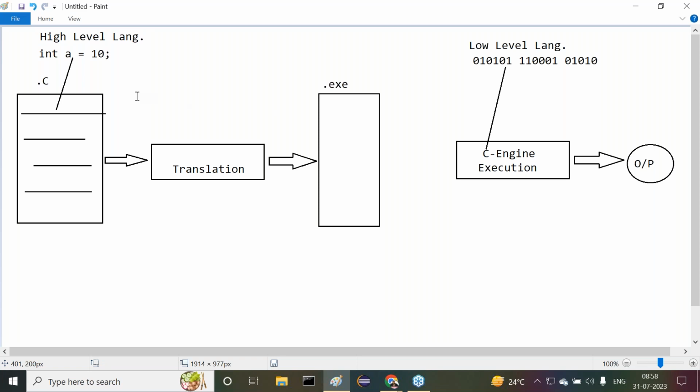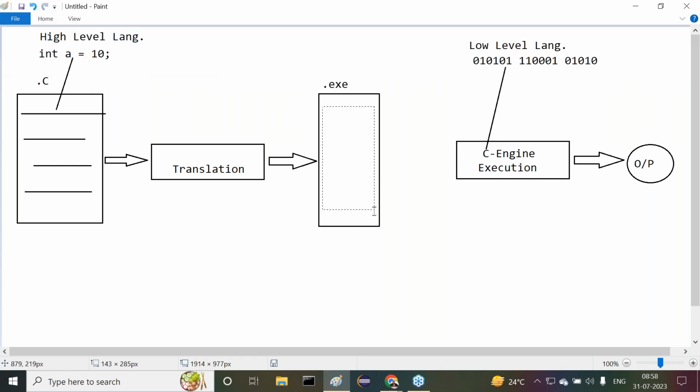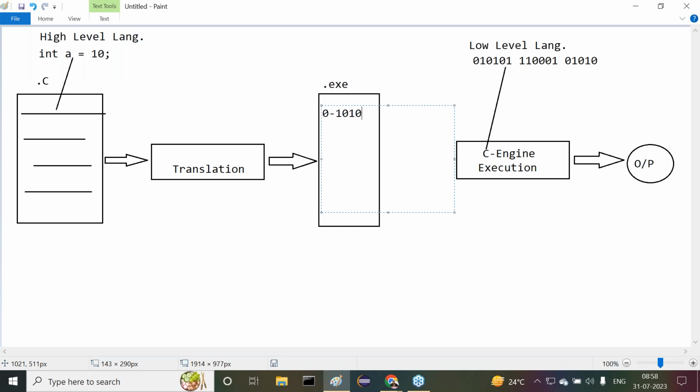Got it or not? Inside this .exe file, low level code exists. We can identify this clearly, it is totally low level code.